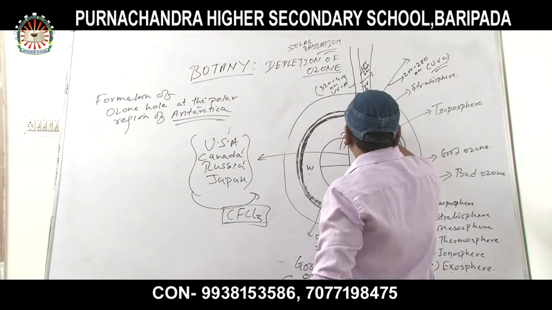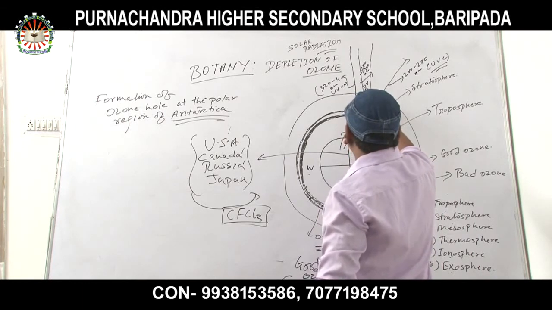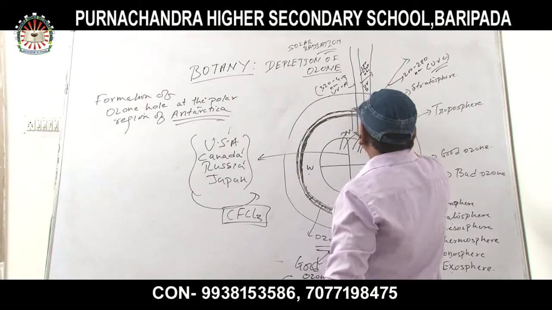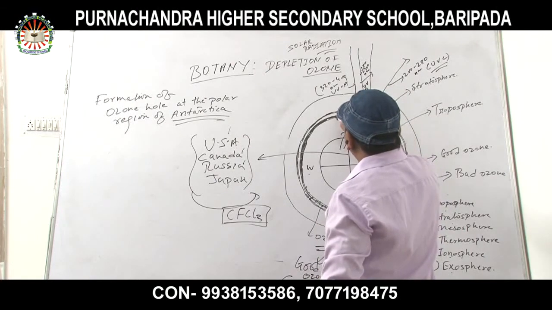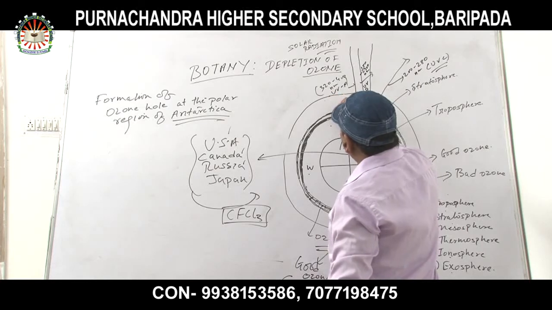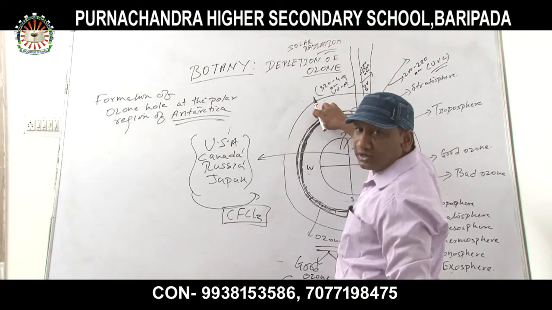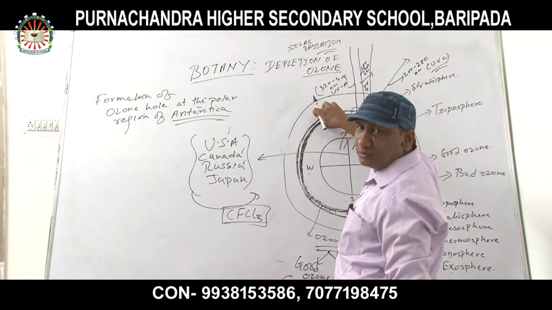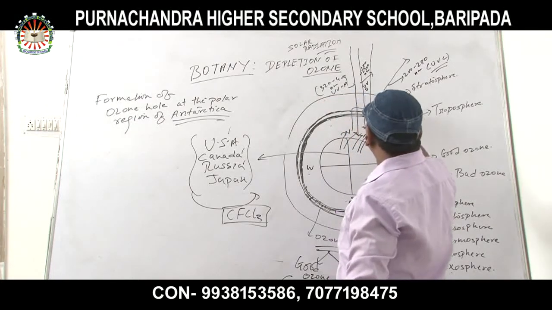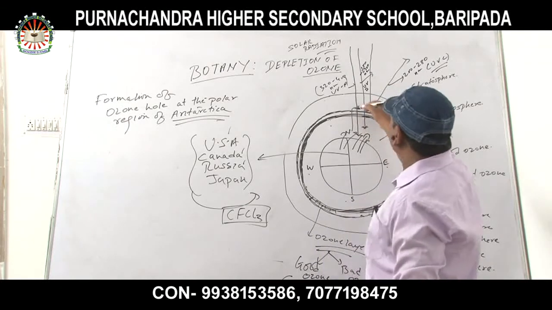these chlorofluorocarbons will penetrate through the troposphere layer and go above to the surface of the stratosphere. This is the troposphere, and this is the stratosphere layer. So the ozone hole is present in the particular area between the lower layer of the stratosphere and the upper layer of the troposphere, while the CFC gas is penetrating over the surface of the ozone.